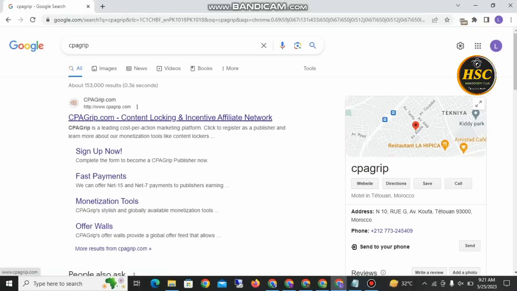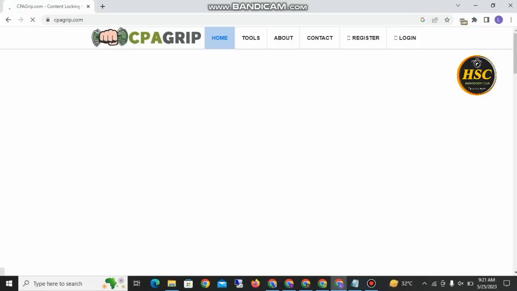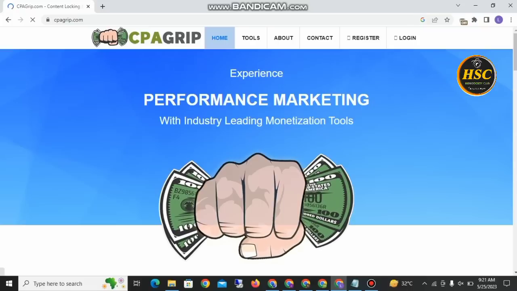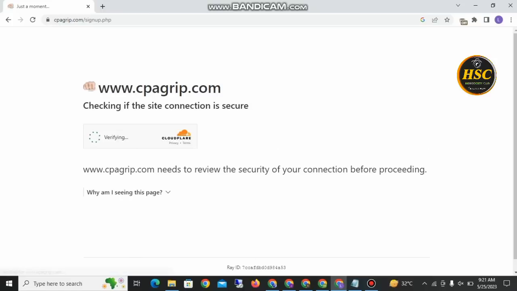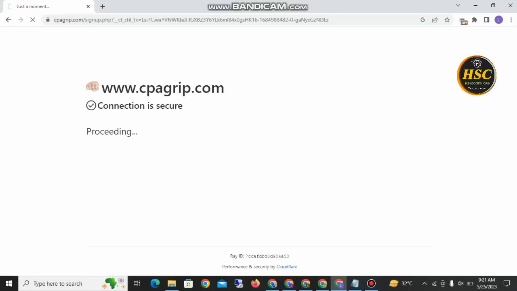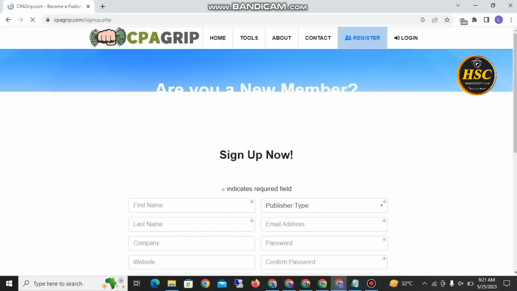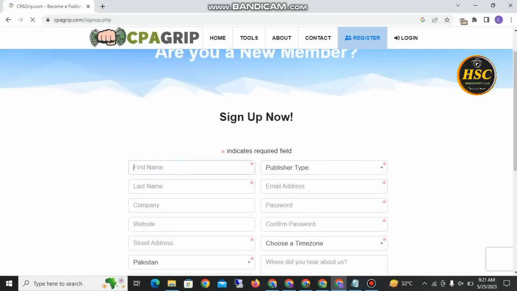So let's start. First of all, you want to type CPAGrip on Google, and the first site will be CPAGrip. For that, first of all, register yourself and then click on register. After this, it will verify that you are not a robot. It will be verifying, and now it is proceeding. And here it asks for your personal information.